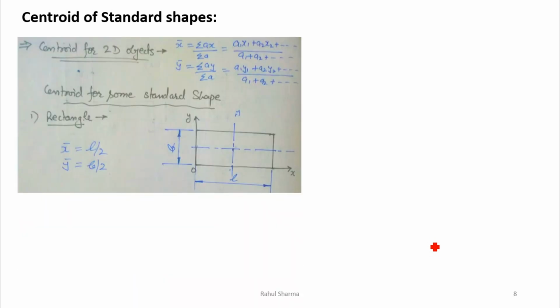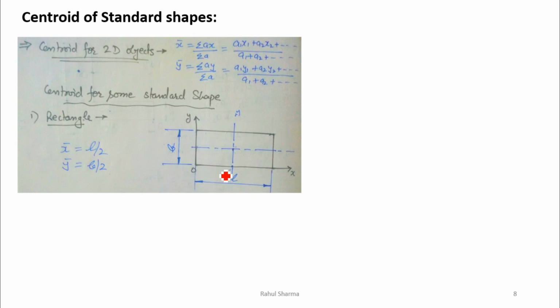So let's see, if the centroid is required to be calculated for a rectangle, then we have no need to apply all these formulas. We can directly say x bar will be L by 2 if length is represented by L. So this is the origin O, this is the x axis, and this is the y axis. Now this surface is a rectangle.